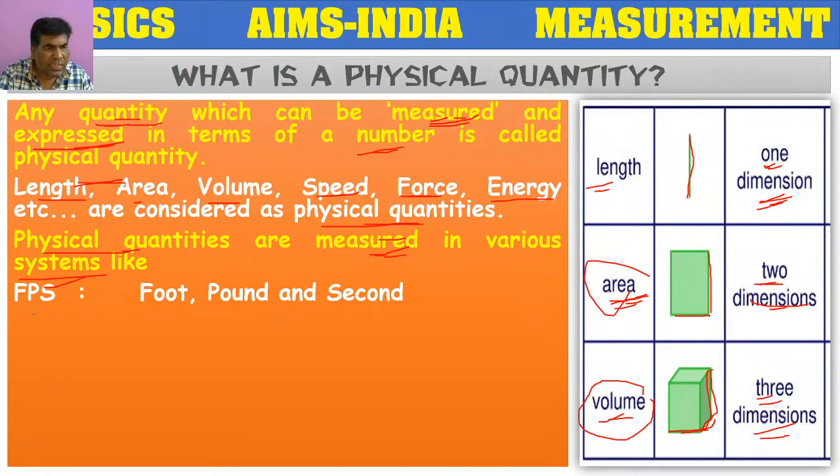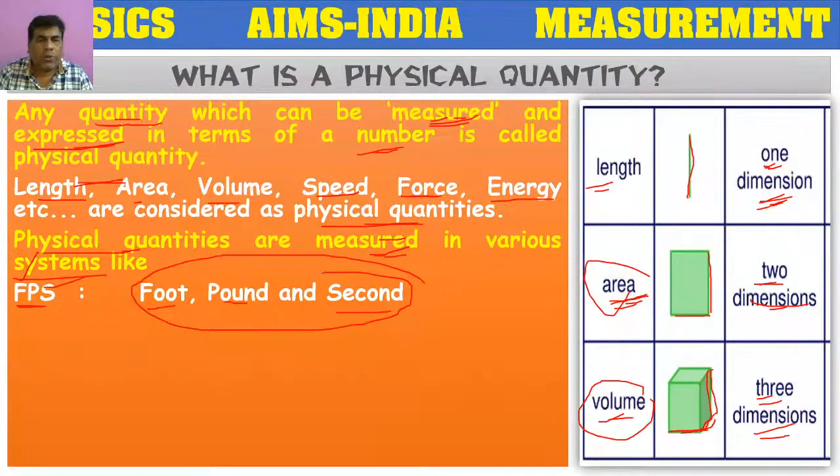This is the first measuring system. In FPS, F stands for foot, P stands for pound, S stands for second. So these are the units used for measurement.